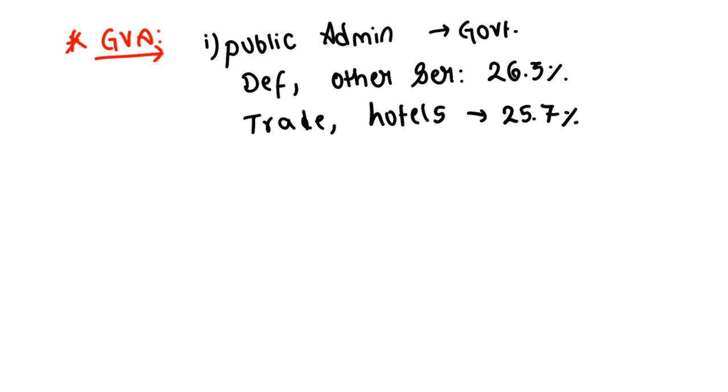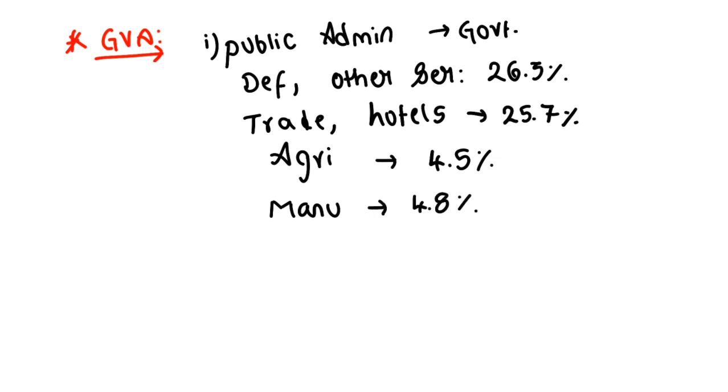Clear? So in this way, if we take agriculture also, agriculture is going at the rate of 4.5% in quarter 1. Clear? So this is the highest. If you see growth in manufacturing, it is 4.8%, which is below the overall average.